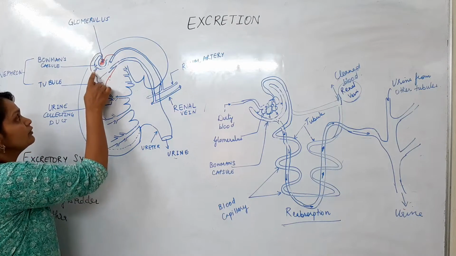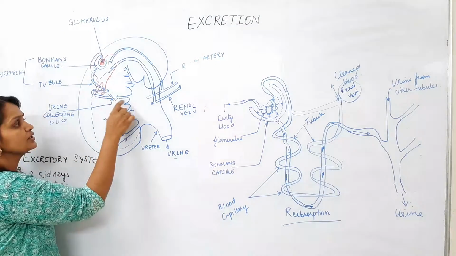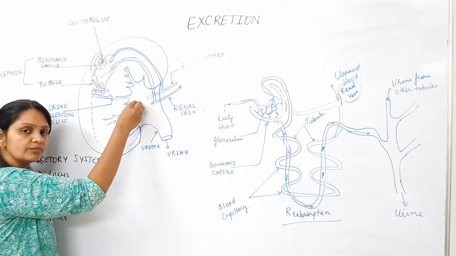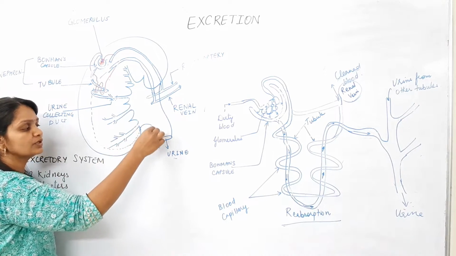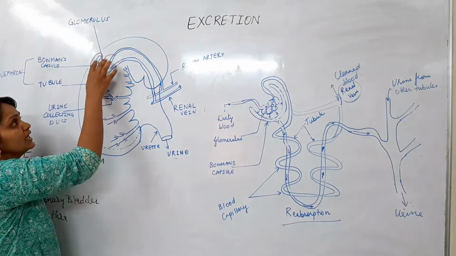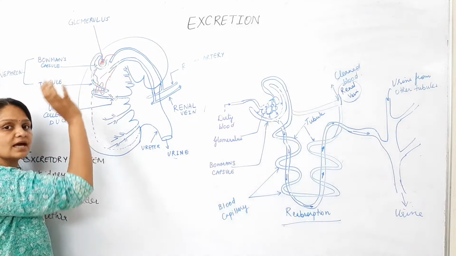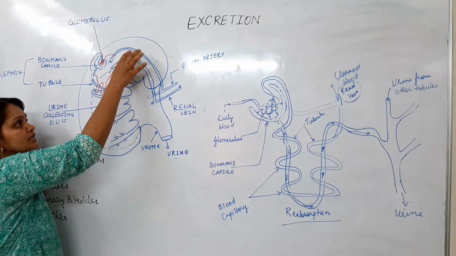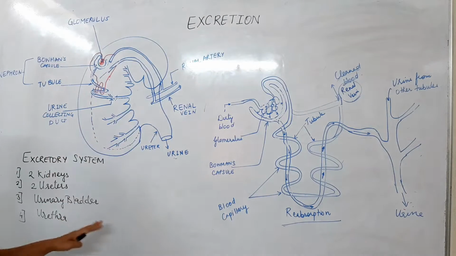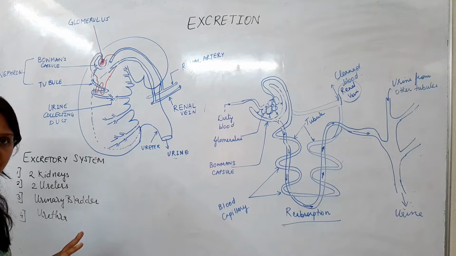The tubule of the nephron passes the urine to the collecting duct of the kidney. From here, it passes through the ureter to the urinary bladder. The cleaned blood is then passed to the renal vein. So this is the internal structure of the kidney.